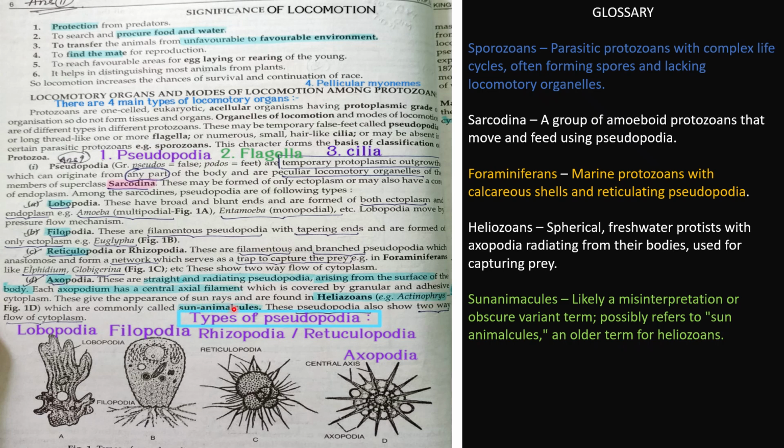They give an appearance of sun rays and are found in heliozoans, that is actinopods, which are commonly called sun animalcules, because the shape is like a sun-like structure drawn here. They resemble the rays of the sun radiating outwards. Helio means sun-like, and zoans means protozoans. These pseudopodia also show two-way flow of cytoplasm, that is, from inside to outside and outside to inside.